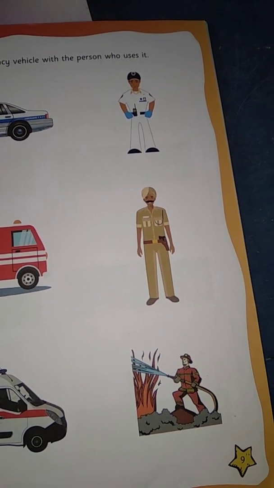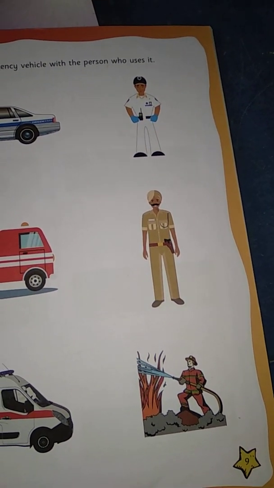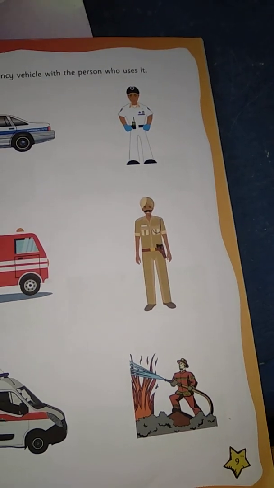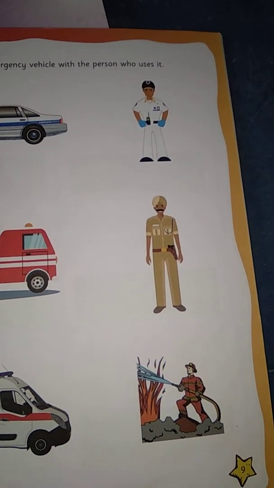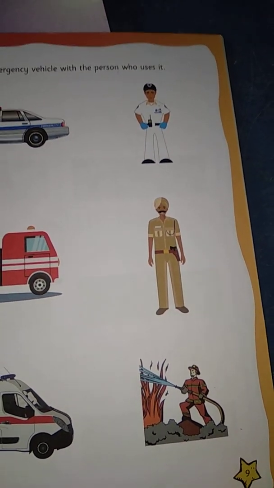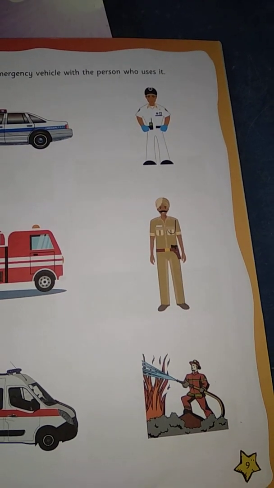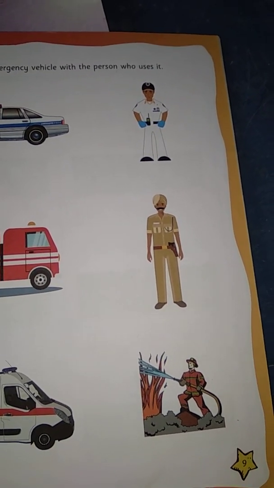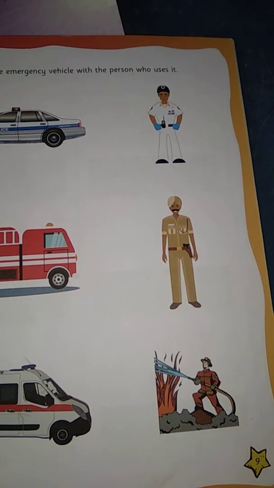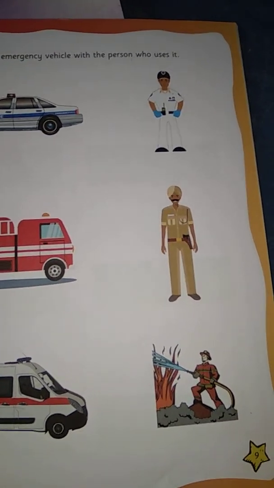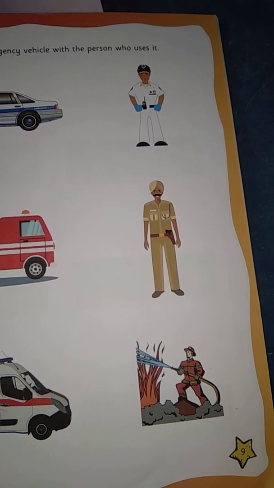That dress is made up of some protective cloth. So they all cover up with helmets and dresses. So those dresses are different dresses. Okay, these are the kinds of uniform they use.